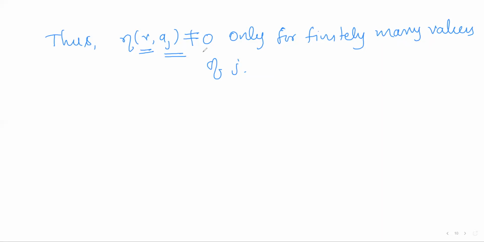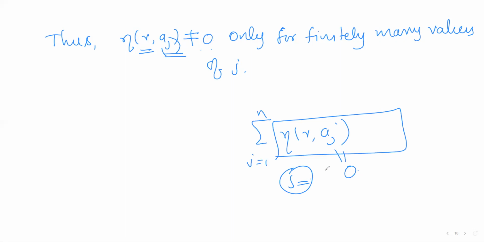Only for those values of j will we consider the summation, because for the rest of the j values our index will be 0, so the term will vanish. So the summation value will not depend on those 0 terms. This claim is very important in considering Cauchy's residue theorem for only finitely many isolated singularities. So this completes Cauchy's residue theorem and a very important claim which we have used in that theorem.